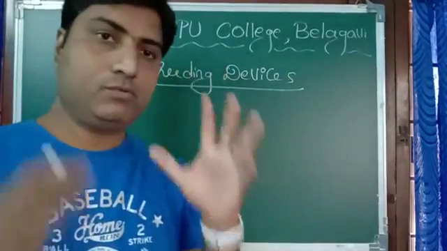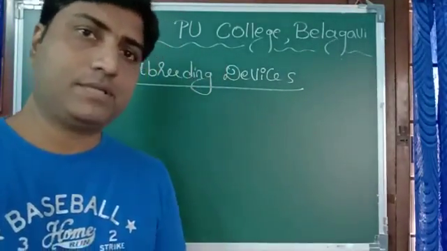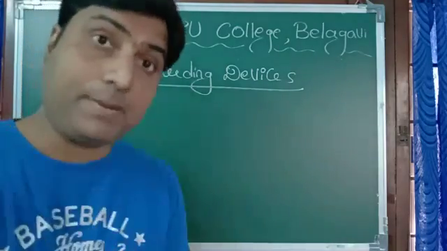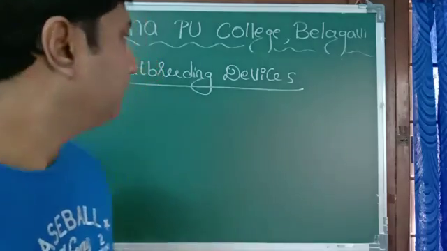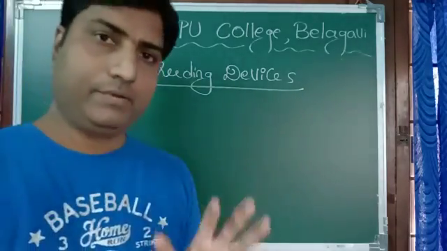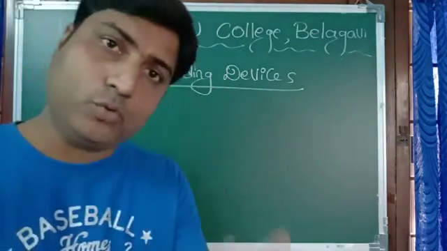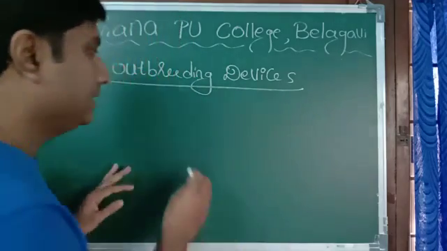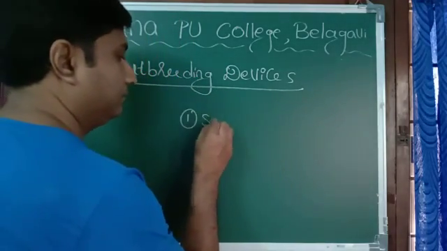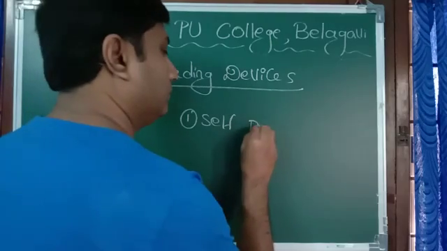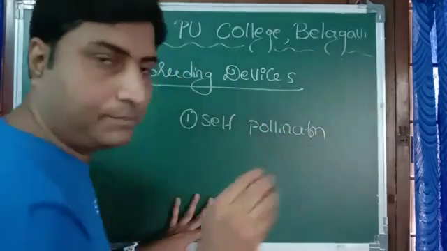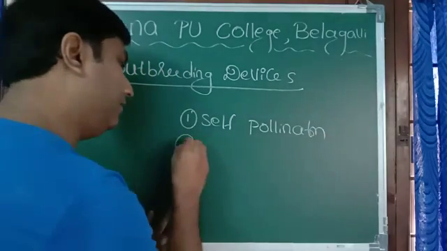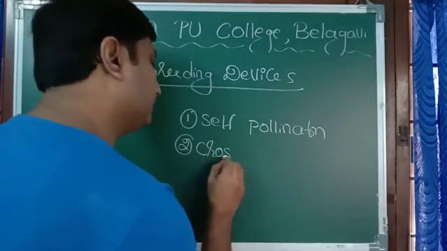Outbreeding devices is one of the very important concepts among plants in the chapter of sexual reproduction in flowering plants. Now, what is this outbreeding device? See, I told you there are two types of pollination. One is self-pollination and second one is cross-pollination.